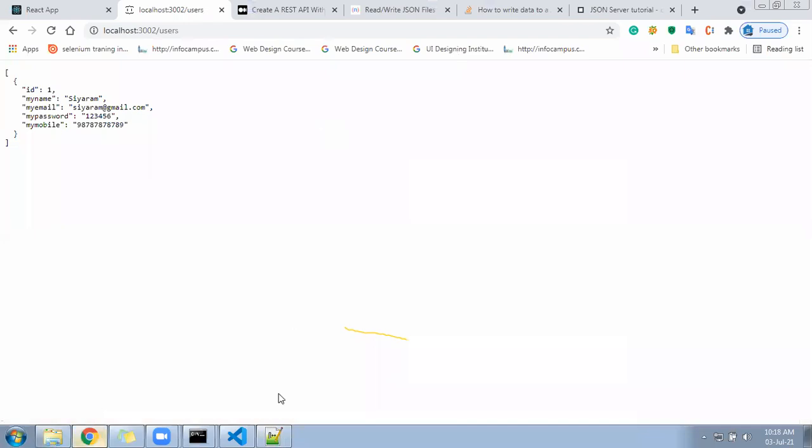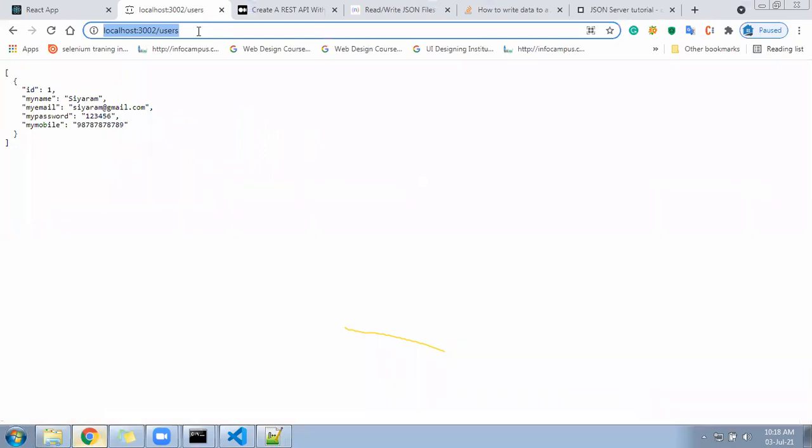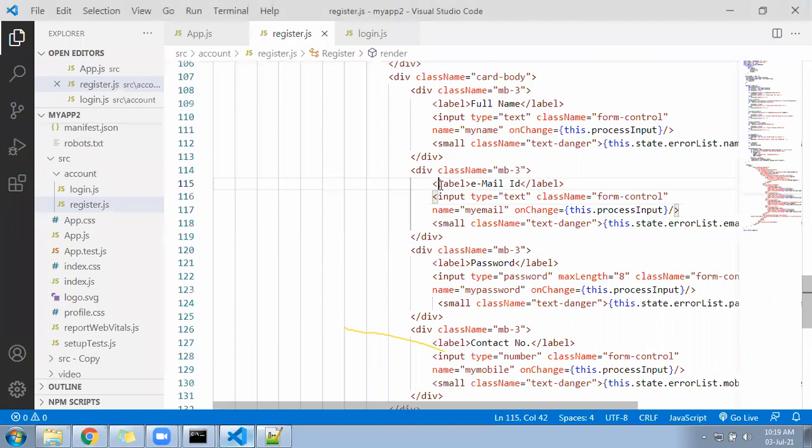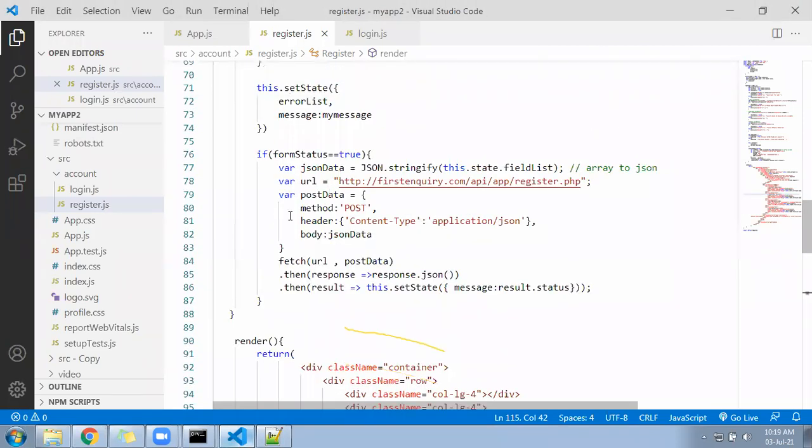Now the next thing we are going to do is post the data from the register page. So copy this URL and come to your register page. From the register page, the URL we have given here, this URL you are going to change to this.